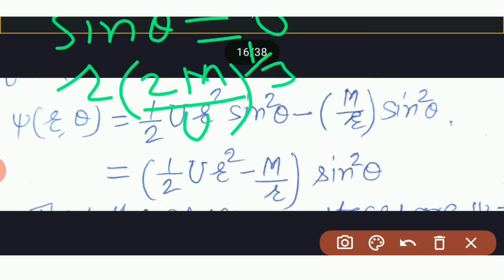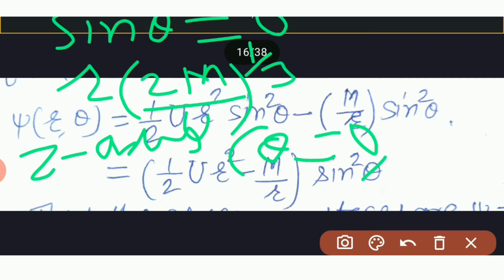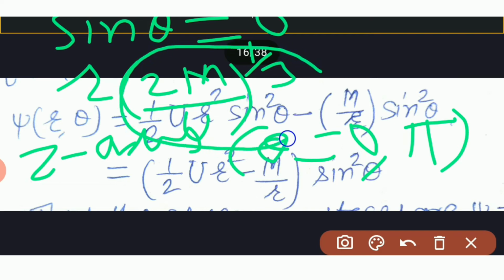The former is the z axis, here theta is 0 to pi, and the latter is the sphere with center O and radius (2m upon u) to the power 1 by 3 and center at origin. Hence this fifth case is finished.